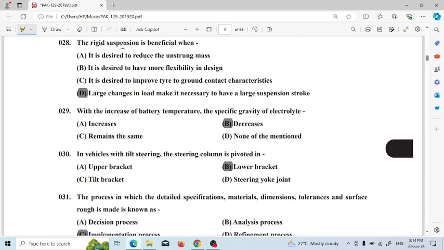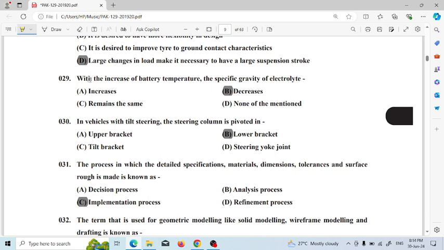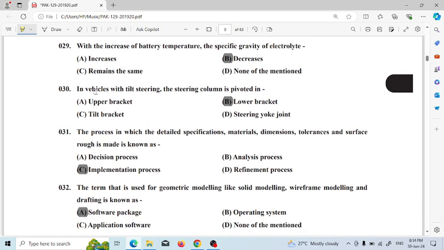So this is the rigid suspension system. The rigid suspension is beneficial when a large change in load makes it necessary to have a large suspension stroke. Next question, with the increase of battery temperature, the specific gravity of the electrolyte decreases. Next, in a vehicle with tilt steering, the steering column is pivoted in the lower bracket.